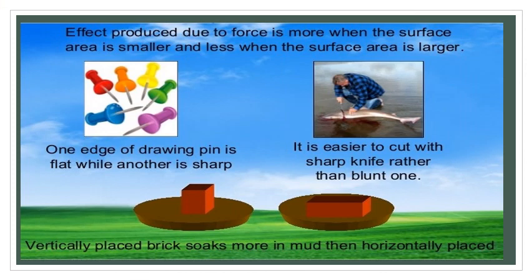Children, by observing the following examples, we can know the effect produced due to the force. The effect produced due to the force is more when the surface area is smaller and less when the surface area is larger. Here, the effect produced due to the force is considered as pressure. Pressure is more when the surface area is smaller and pressure is less when the surface area is larger.